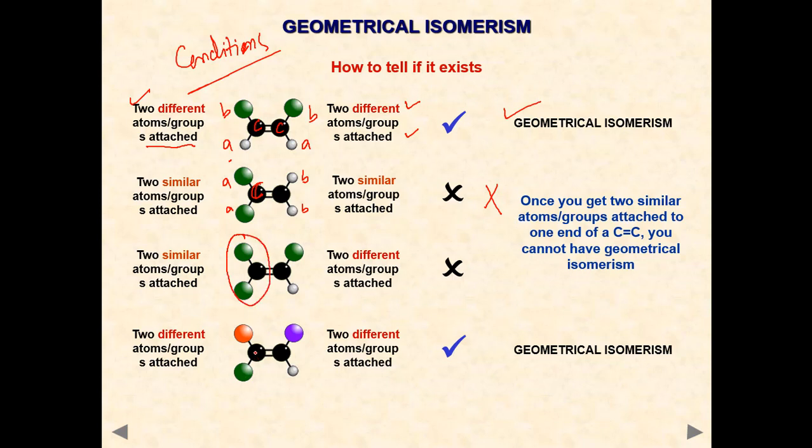Of course, if it has four completely different groups, then geometrical isomerism is also possible. The final conclusion is that on the same carbon two different groups should be present. What about the other carbon? It may be the same or different, with C and D. Here A equal to C, B equal to D, it may or may not be. Okay, no problem.